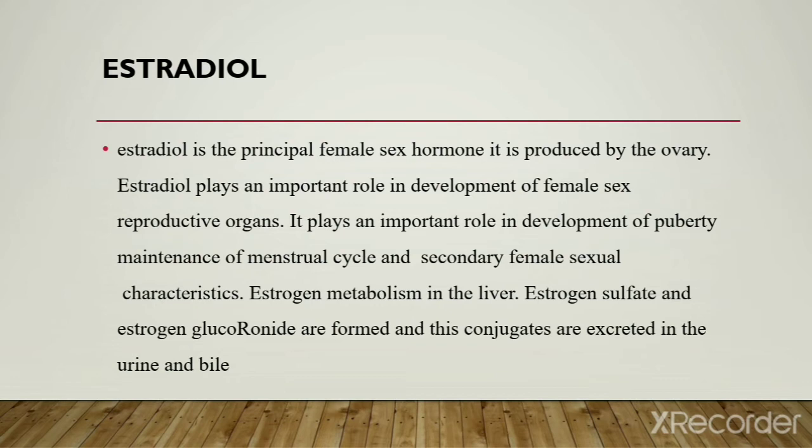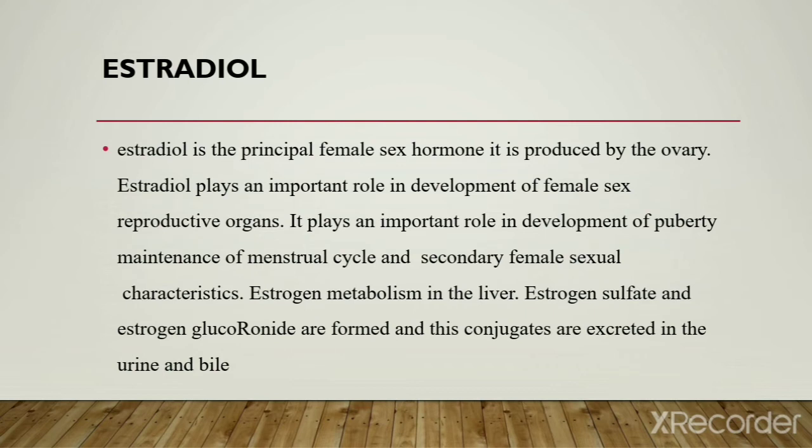Next drug is estradiol. Estradiol is the principal female sex hormone. It is produced by the ovary. Estradiol plays an important role in the development of female reproductive organs. It plays an important role in the development of puberty, maintenance of the menstrual cycle, and secondary female sexual characters.